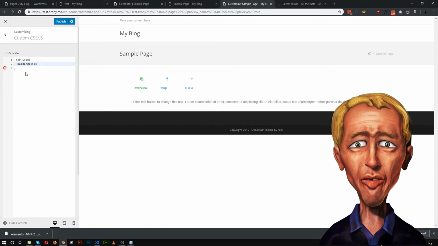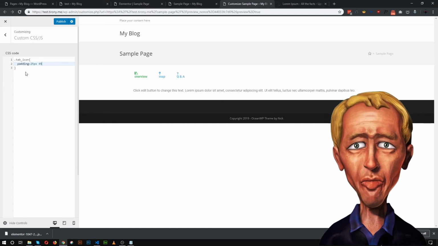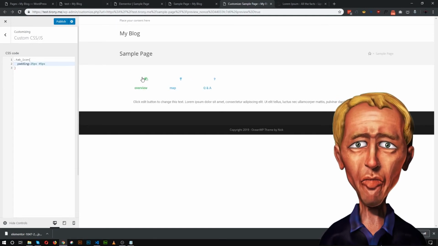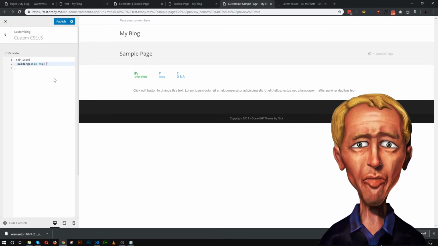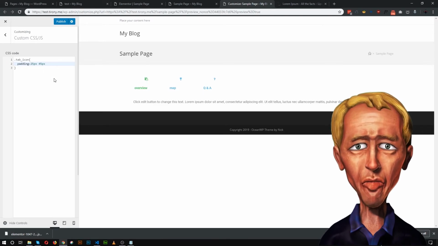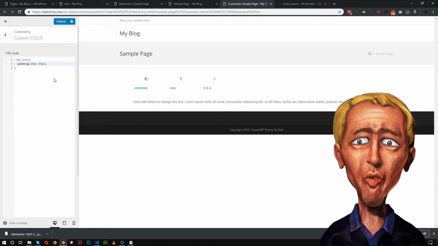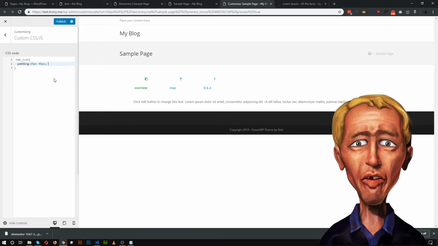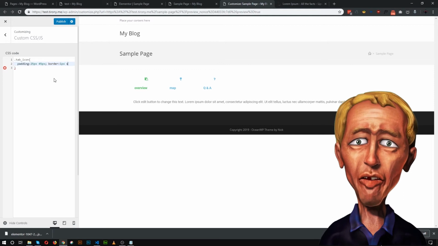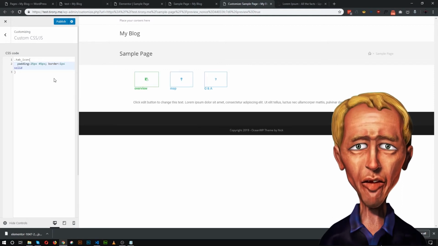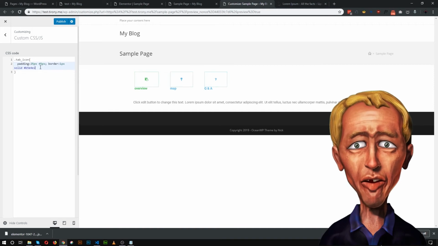I'm giving it 25 pixel by 45 pixel. So as you can see, padding is now added. We need to add a border around this icon. So let's add a border. Border 1 pixel solid, and give the color. Nice, border is now added,